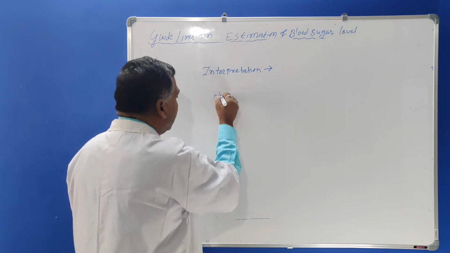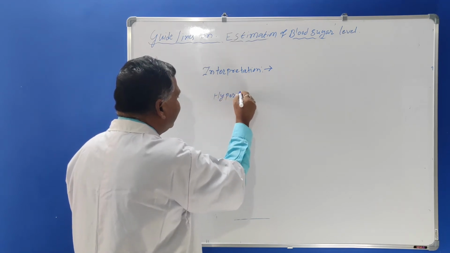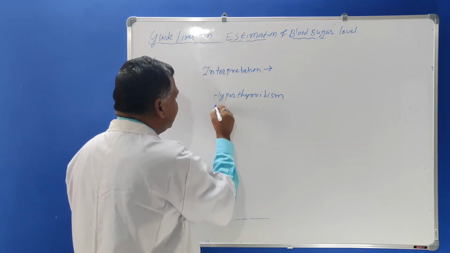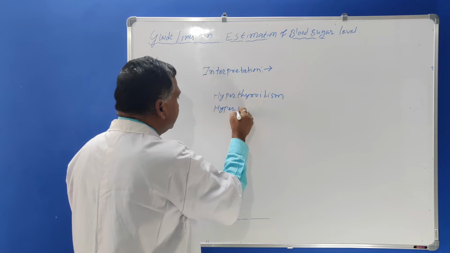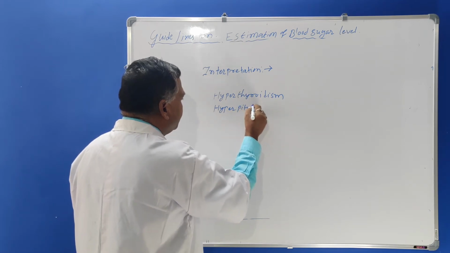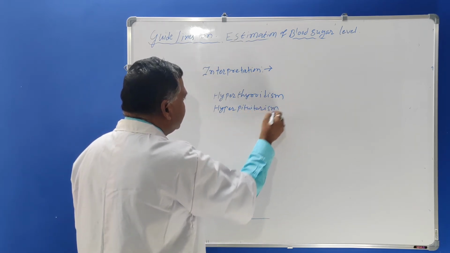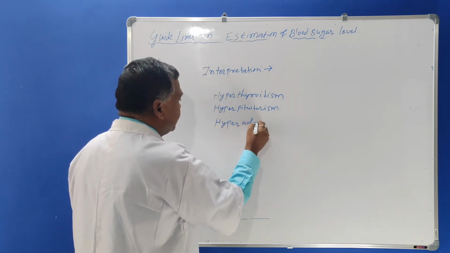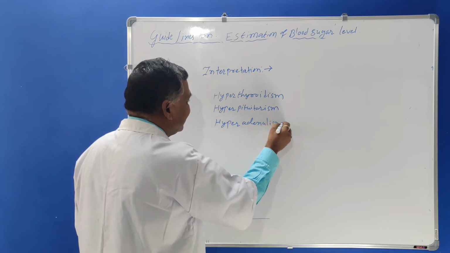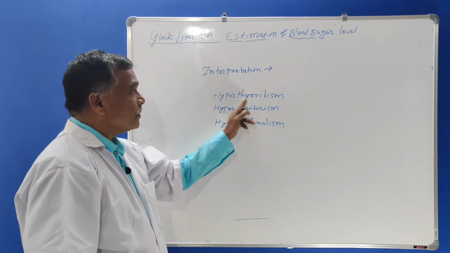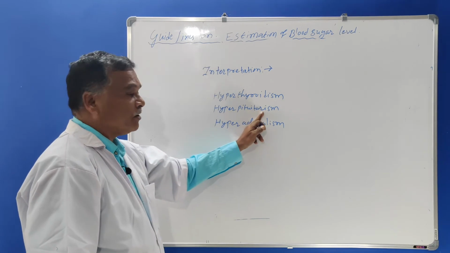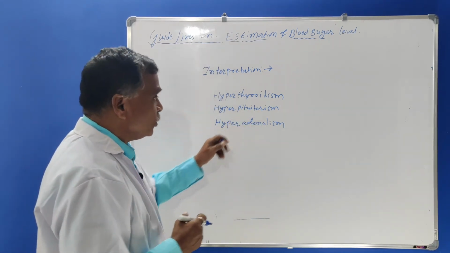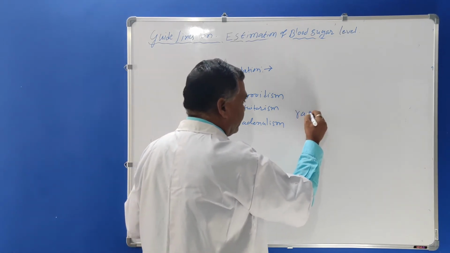Hyperthyroidism, hyperpituitarism, hyperadrenalism. These are nothing but hyperactivity of the thyroid, hyperactivity of the pituitary gland or hyperactivity of the adrenal, which will show a rise of blood sugar level in our body.